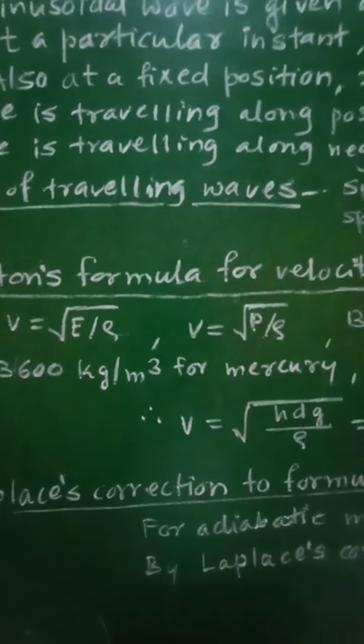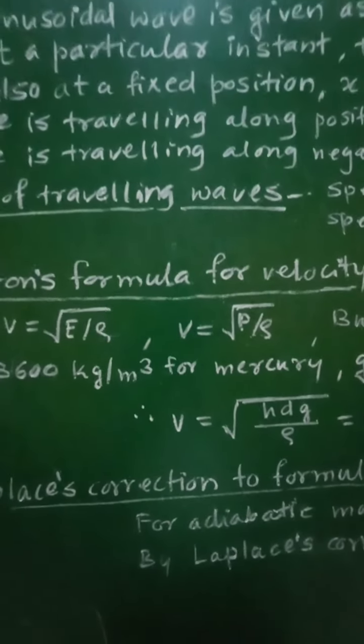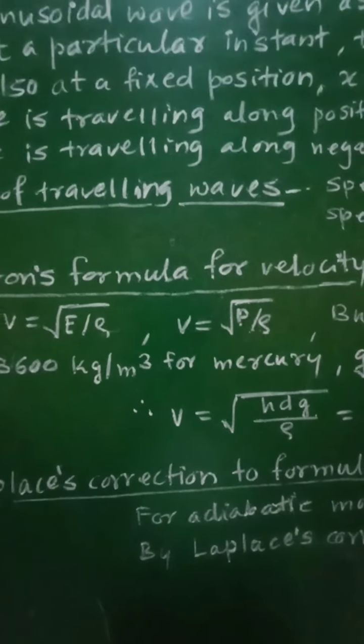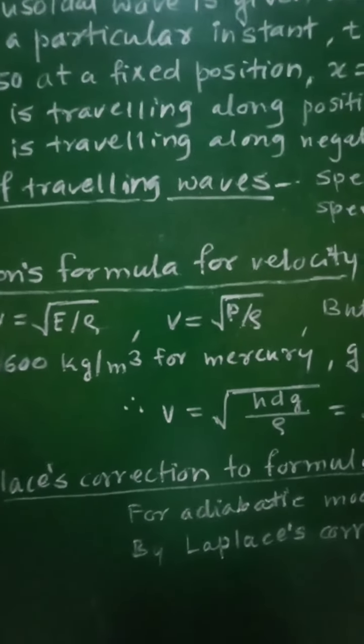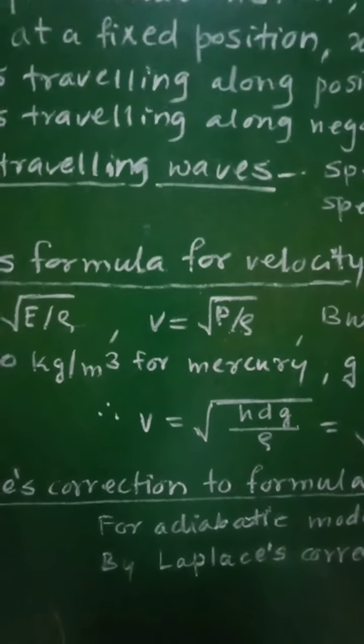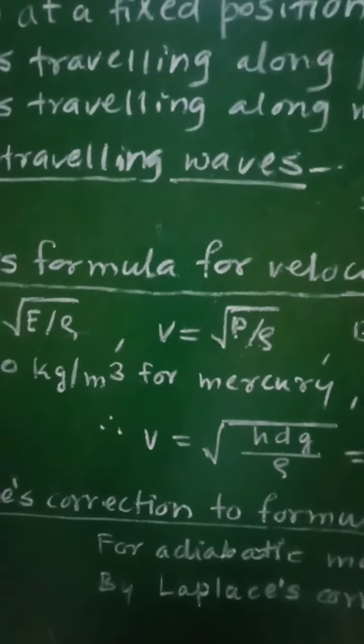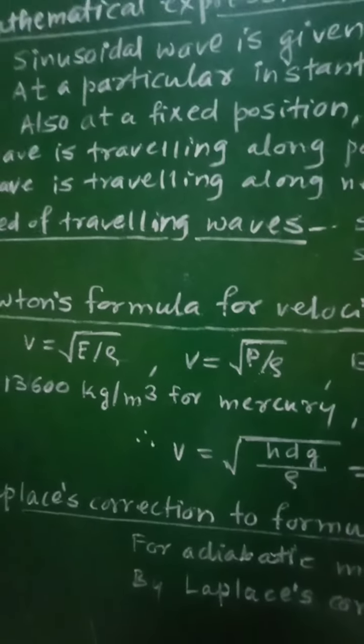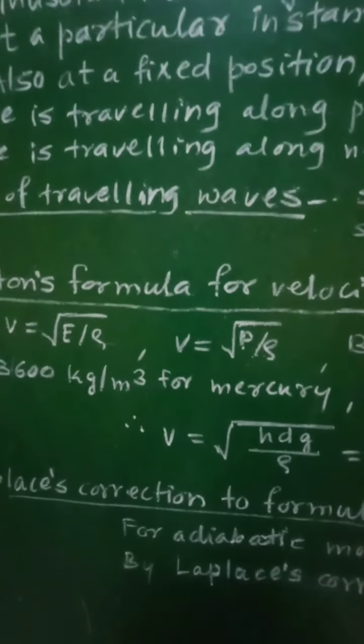That means when the sound waves are traveling through air, the temperature of the medium remains constant.